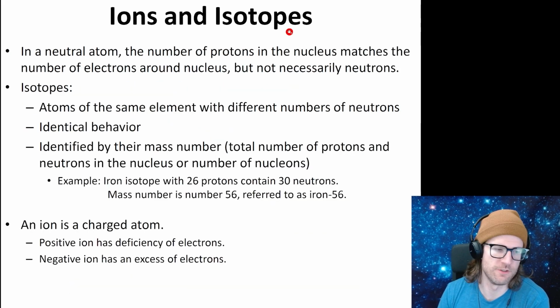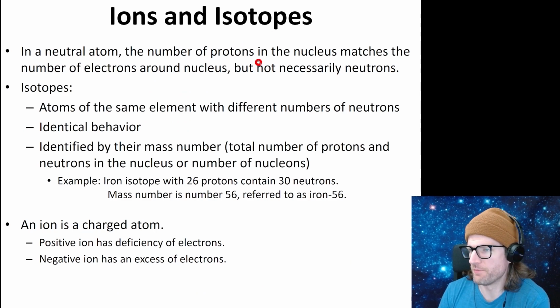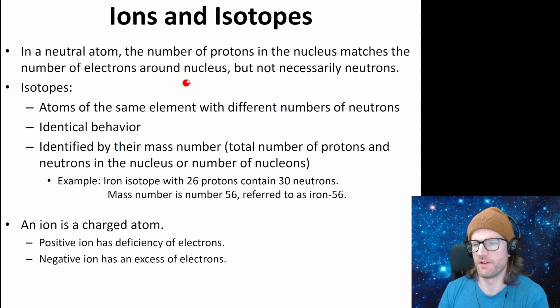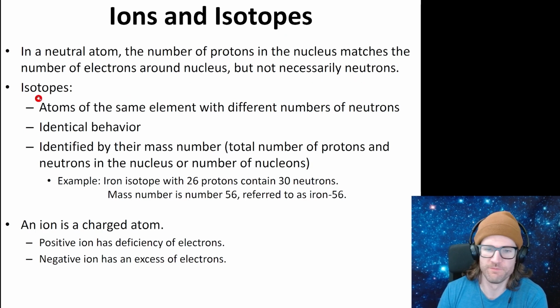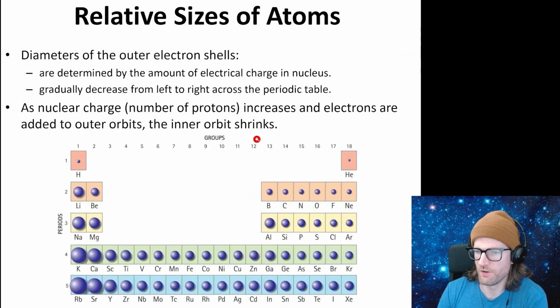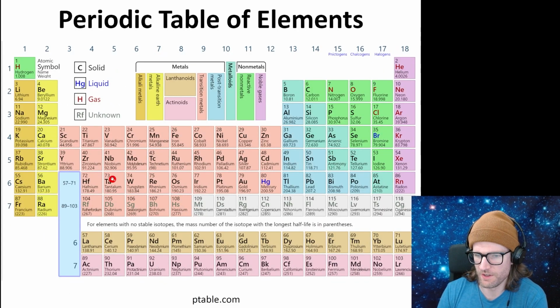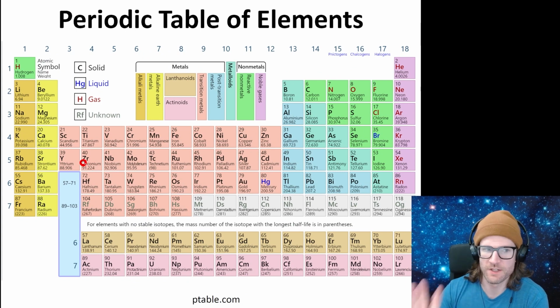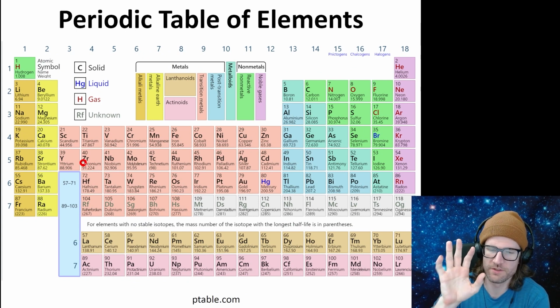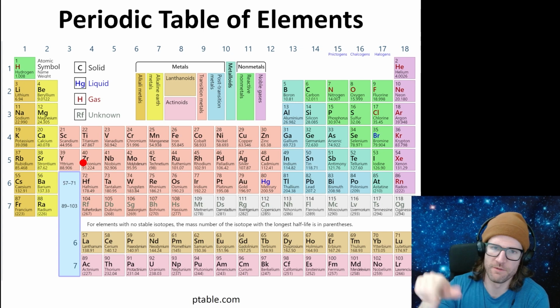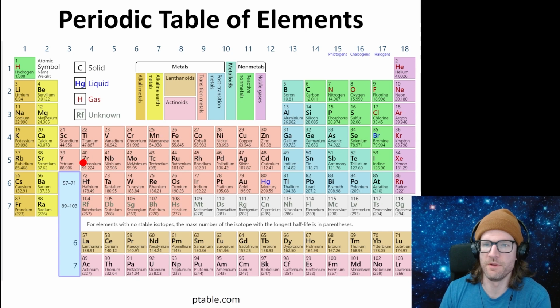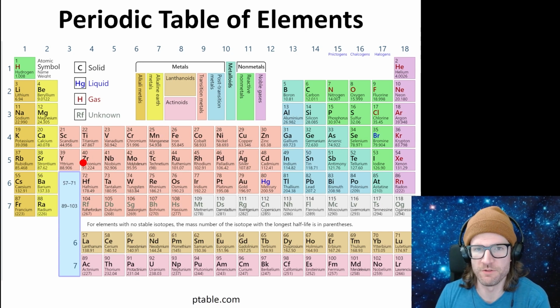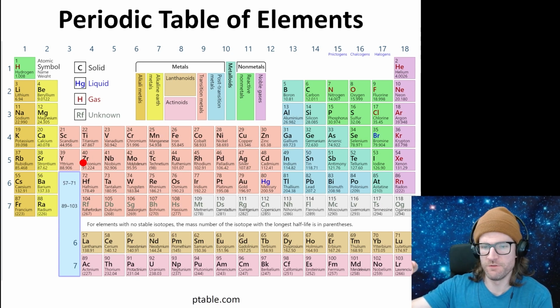All right, ions and isotopes. So in a neutral atom, the number of protons in the nucleus matches the number of electrons around the nucleus, but not necessarily neutrons. So an isotope is an atom of the same element with a different number of neutrons. So on the periodic table, we'll take, say, zirconium. That always has 40 protons in the nucleus and 40 electrons if it's an atom around the nucleus. But the number of neutrons there may be several values. Those different values of neutrons in a particular atom are the different isotopes of zirconium.